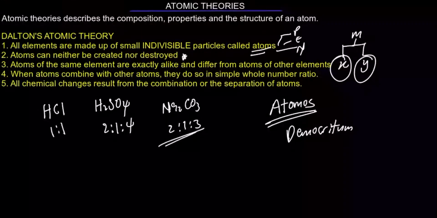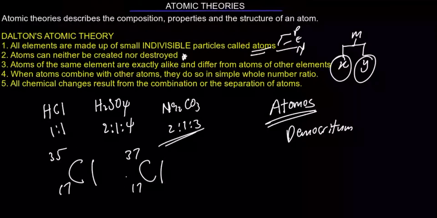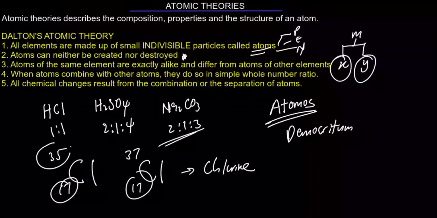Next, atoms of the same element are exactly alike and are different from atoms of other elements. If you look at the description box below, I dropped a link where you can watch the video about isotopes. Isotopes are atoms of the same element. Look at them: Cl, let me say I have this 37. These are atoms of chlorine. You observe that they have the same atomic number but different mass numbers. For them to have different mass numbers, it means they cannot be alike in all aspects. Take note of that.